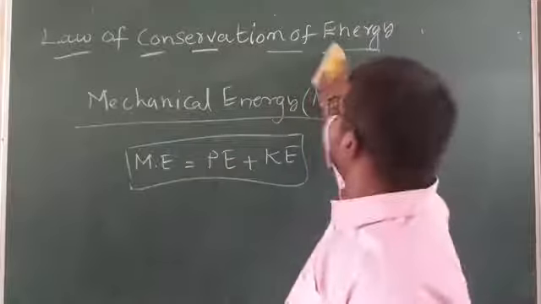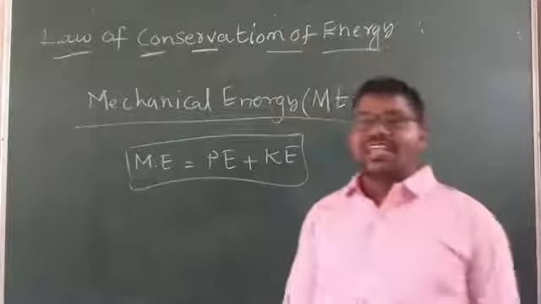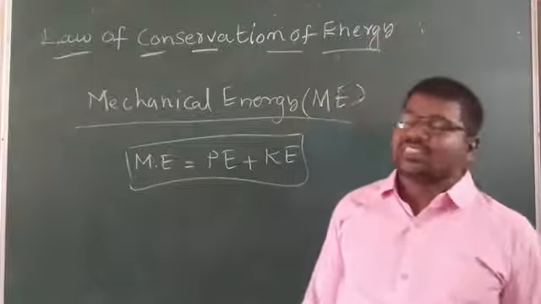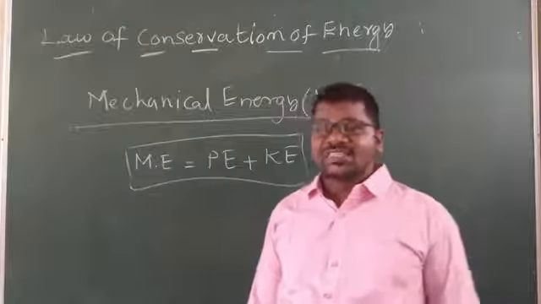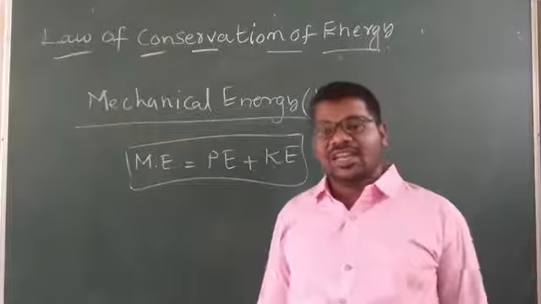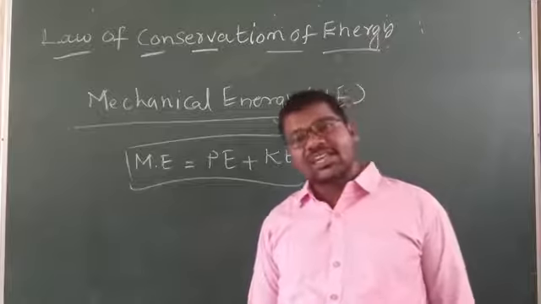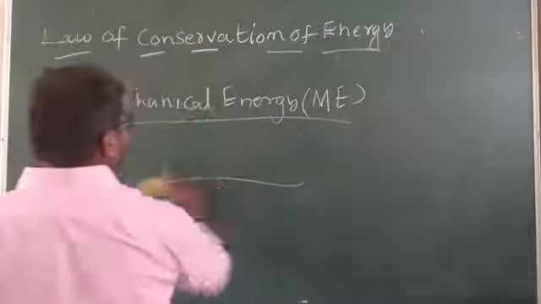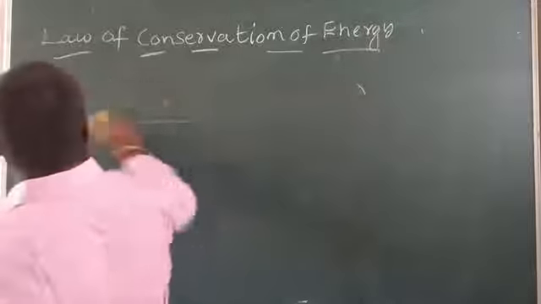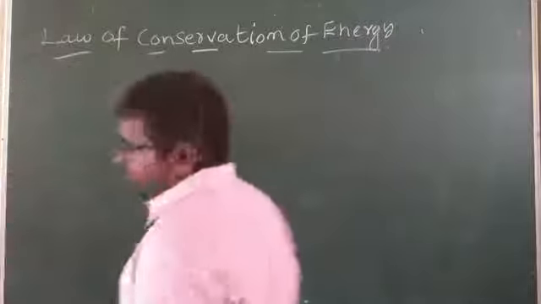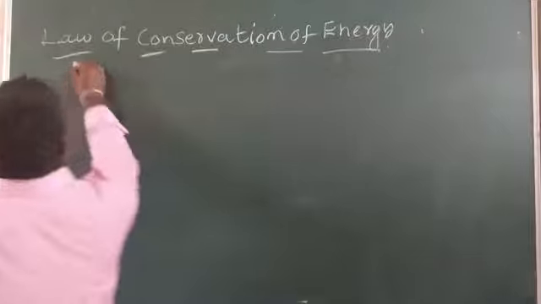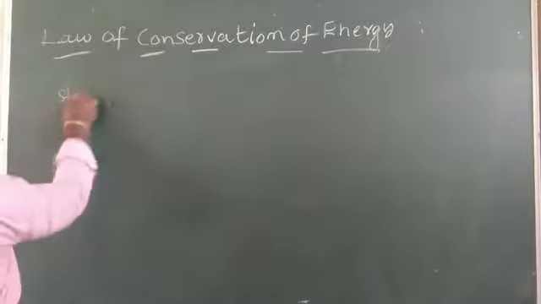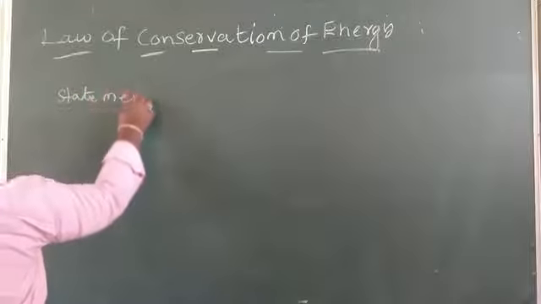Understand, this is about energy, my children. Energy means the ability to do work. The types of energy we know are potential energy, kinetic energy, tidal energy, mechanical energy, chemical energy, electrical energy, geothermal energy, solar energy. So there are different types of energy. Already I said, law of conservation of energy.